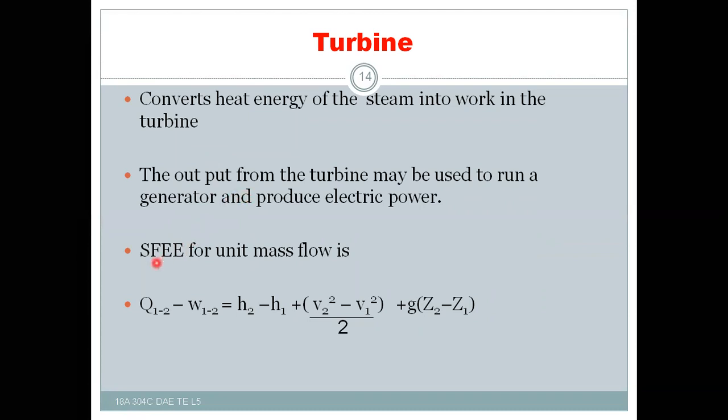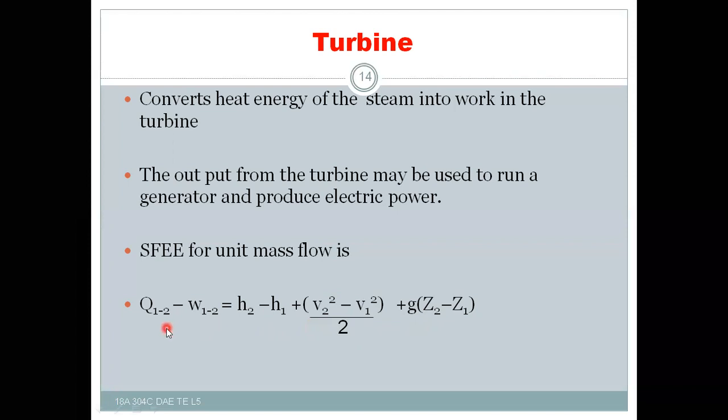So here, in the case of steam turbines, the steady flow energy equation for unit mass flow is, as we are already aware, Q1-2 minus W1-2 equal to H2 minus H1 plus (V2 square minus V1 square) by 2 plus g into (Z2 minus Z1). In the case of steam turbines, potential energy change will be 0 because there is no change in elevation, and the kinetic energy change will be 0 because there is no change in the velocity.